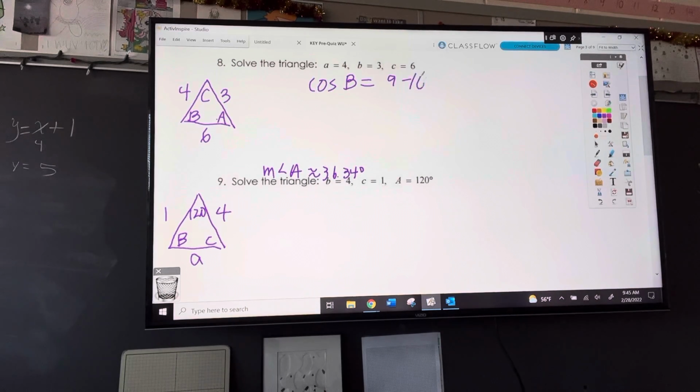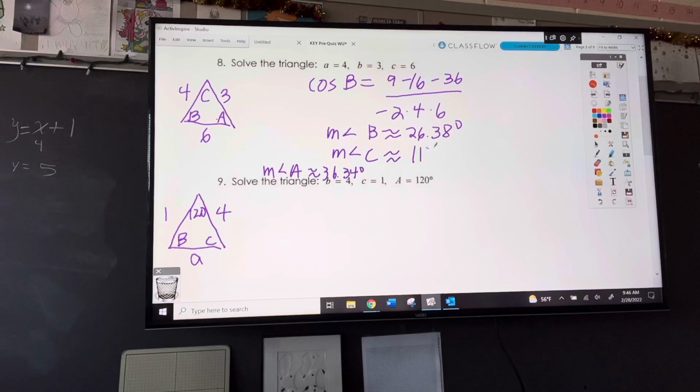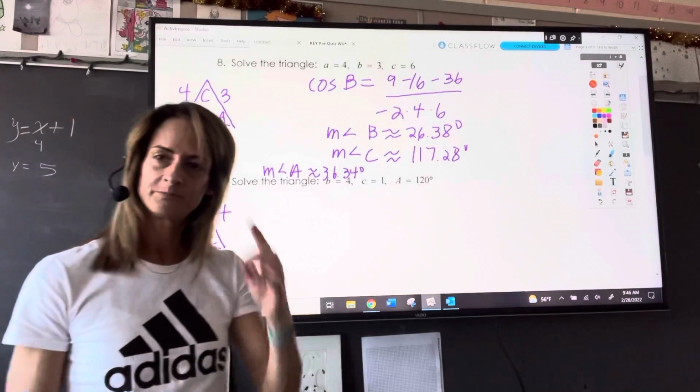It's going to be close because we rounded them. So the measure of angle B is approximately 26.38 degrees. Then if you subtract 26.38 and 36.34, you get the measure of angle C as what you just said, 117.28. And that does add up to 180. So it's right. So good job.